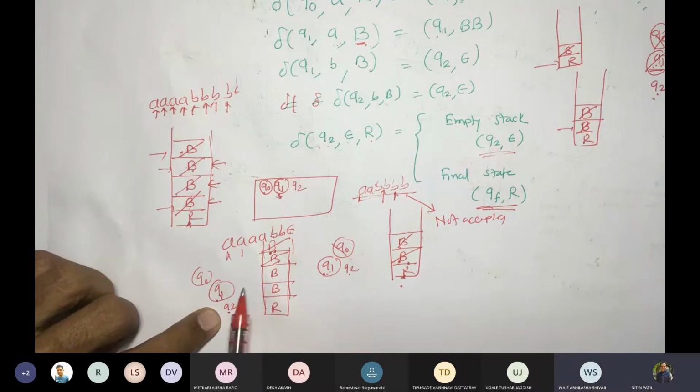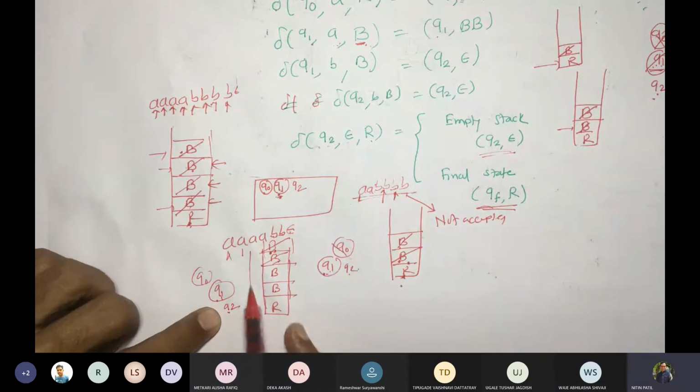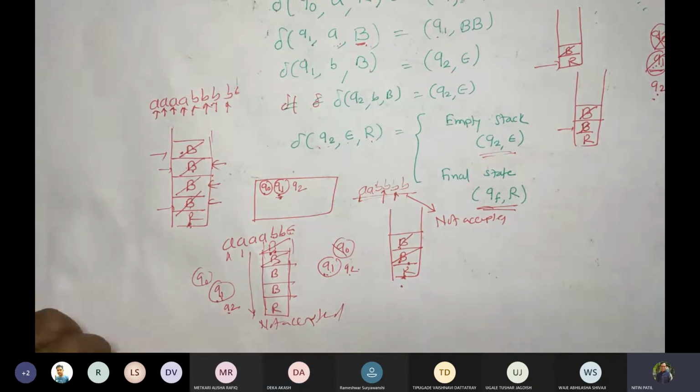Now on the stack there is B. Do we have it defined here? No. That's why again it is not accepted. Not accepted. Correct? Got it?